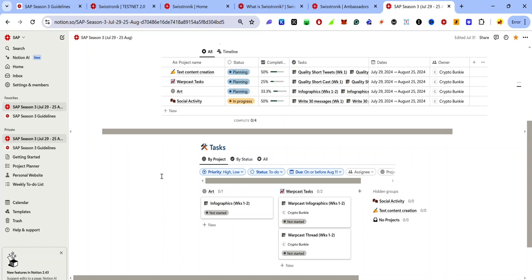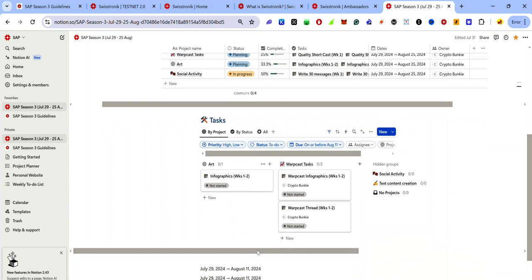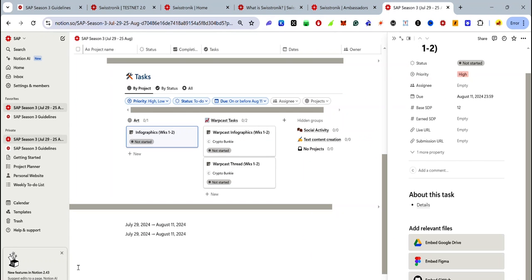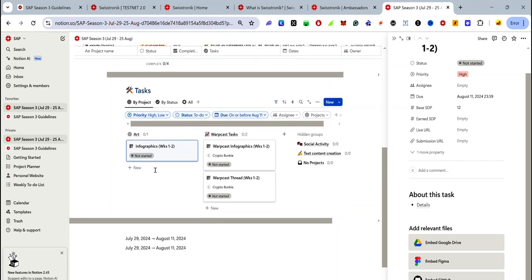As you can see, I have some tasks that I need to complete, like the infographic tasks for weeks 1 to 2. I have a few days left, just today and tomorrow. So I have about 3 tasks that I need to complete immediately. So this is how I would use this template.